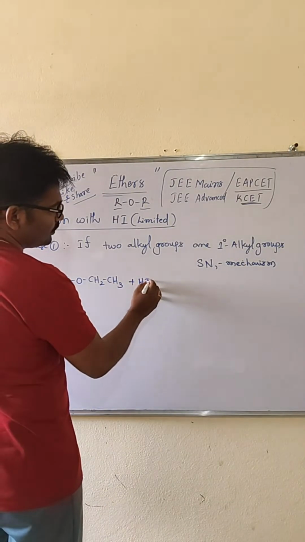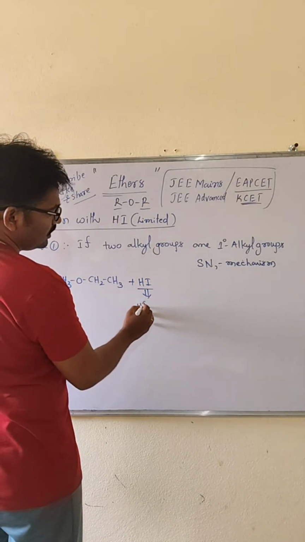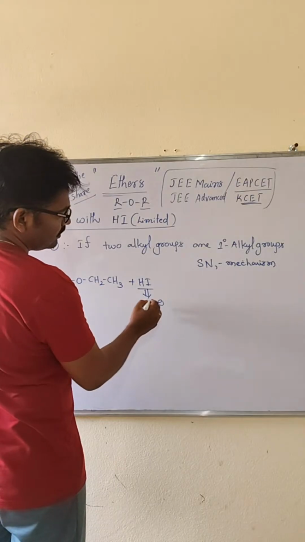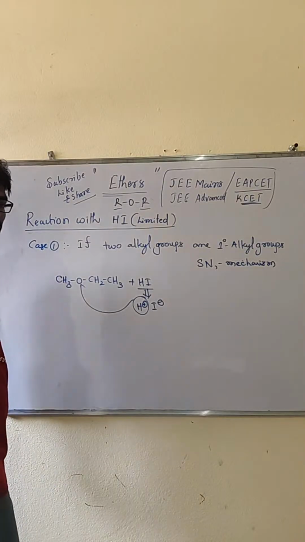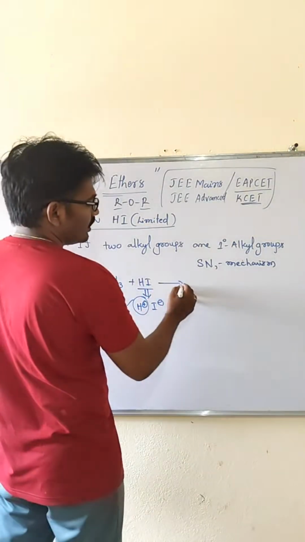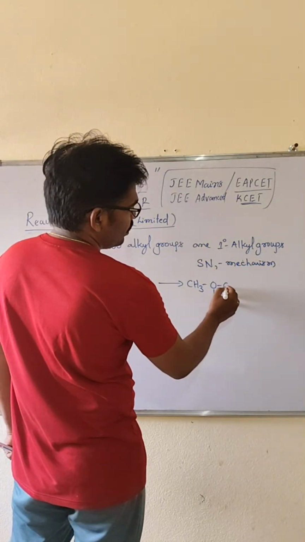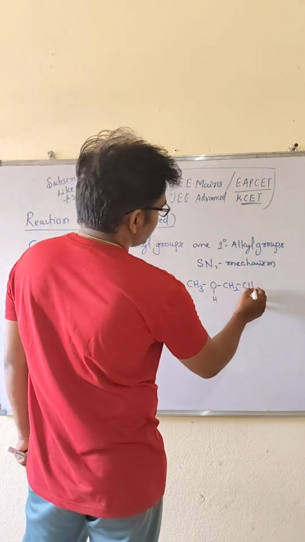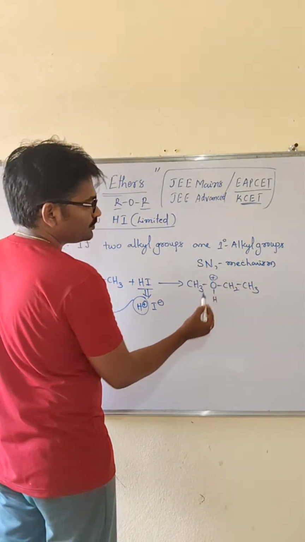From the hydrogen iodide, one is H plus and one is I minus that will be formed. H plus is going to attach where the oxygen is. So what happens? CH3–O(H)–CH2–CH3 will be formed, and here a positive charge will be formed.